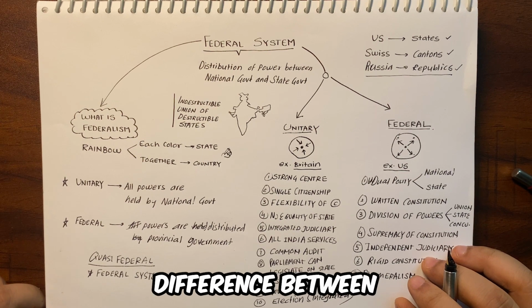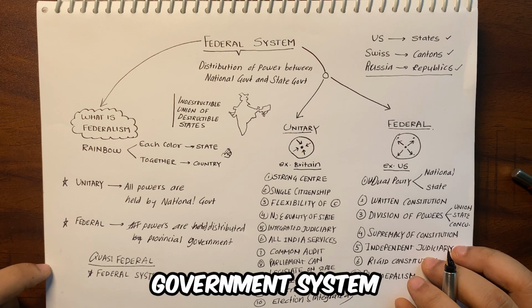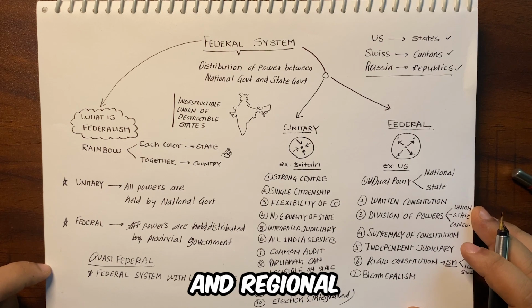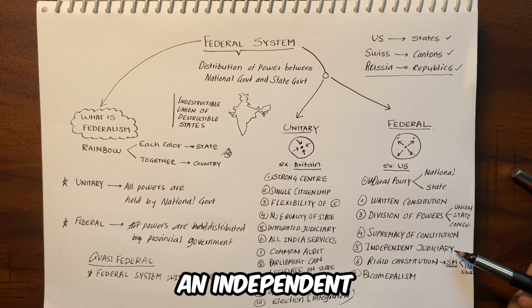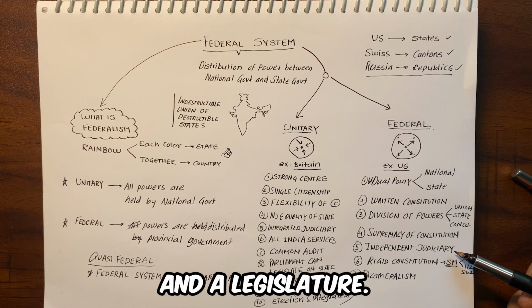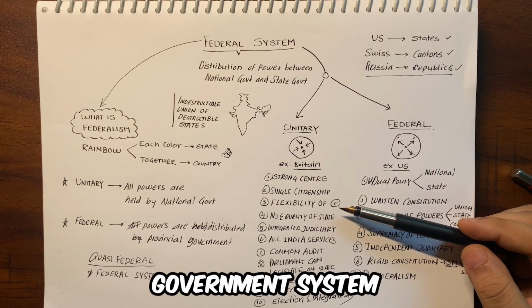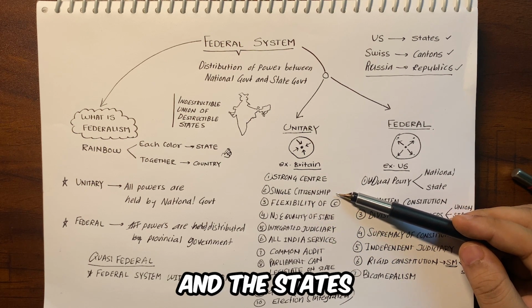Now let us understand the difference between unitary government and federal government. A federal government has a dual government system with a written constitution, a division of powers between national and regional government, a supreme constitution, a rigid constitution, an independent judiciary, and a bicameral legislature. Whereas a unitary government has a single government system with no division of powers between the center and the states.